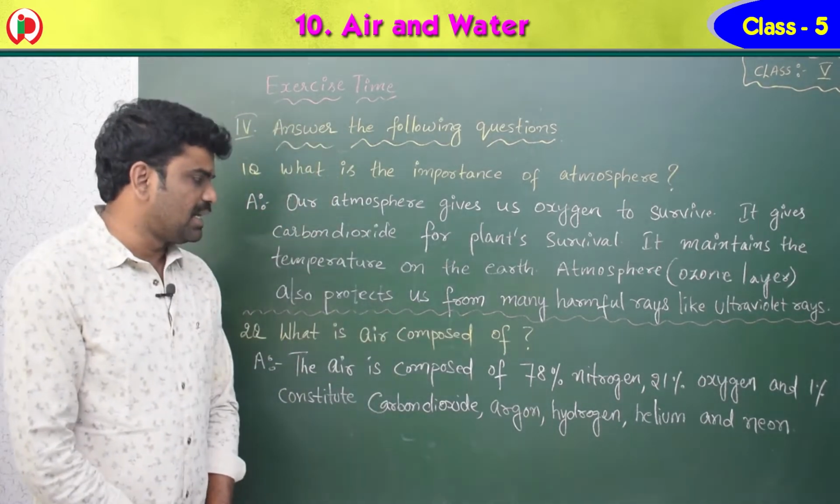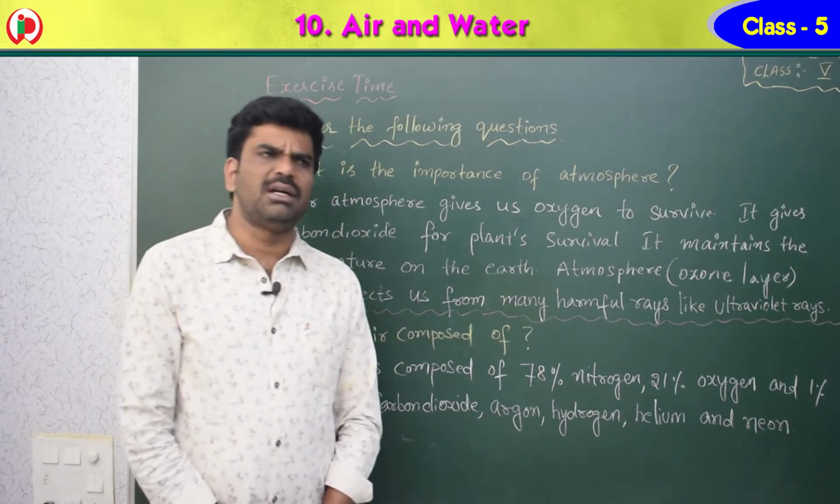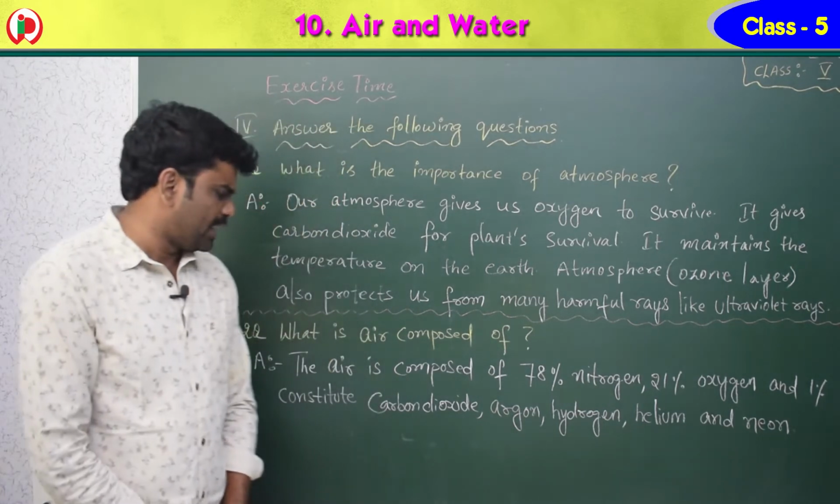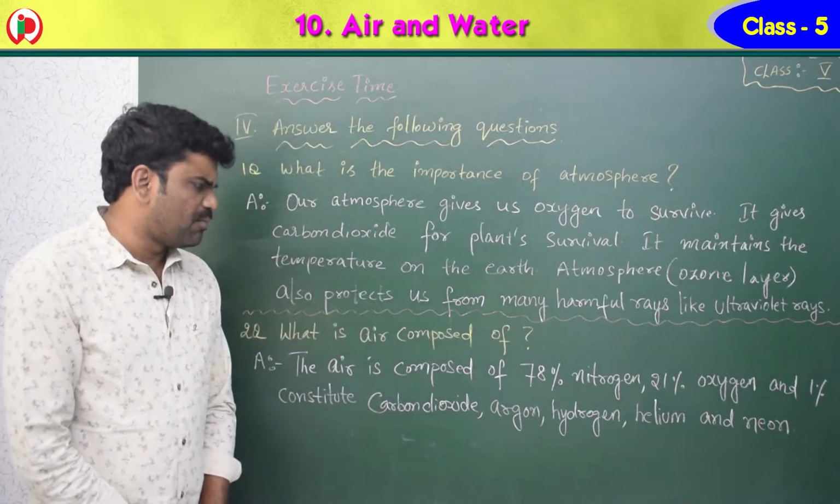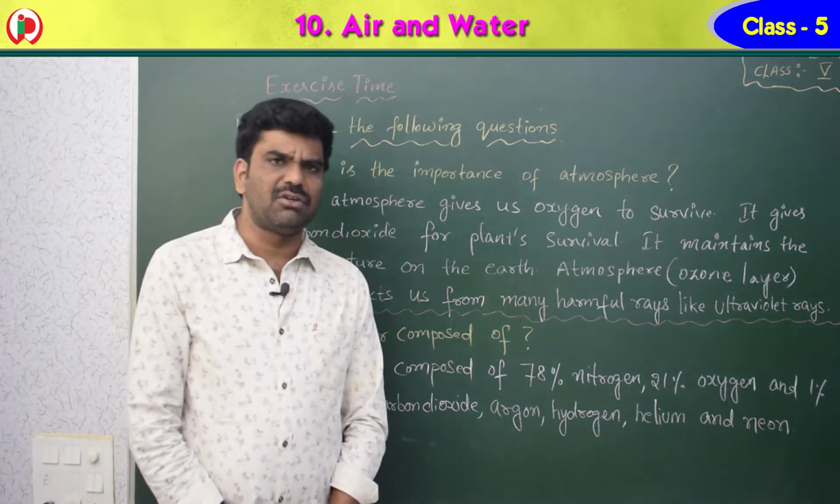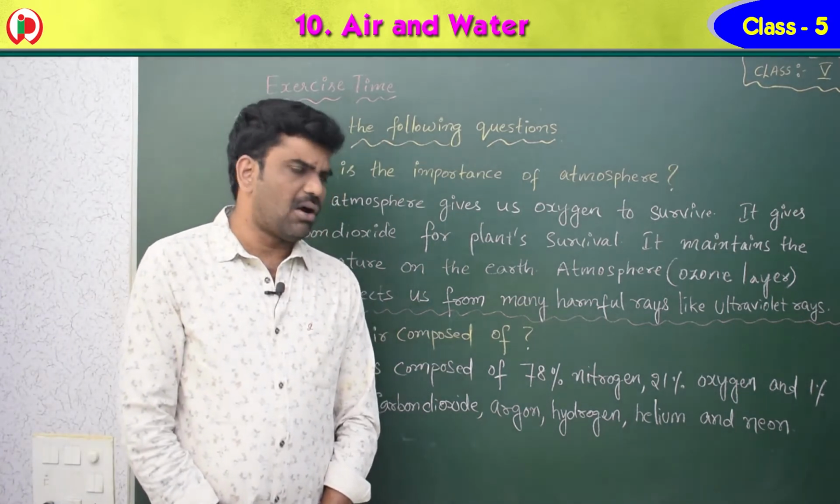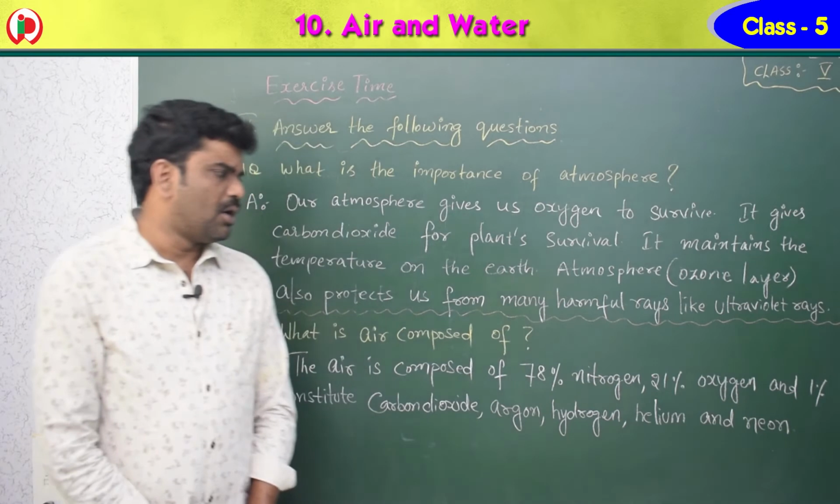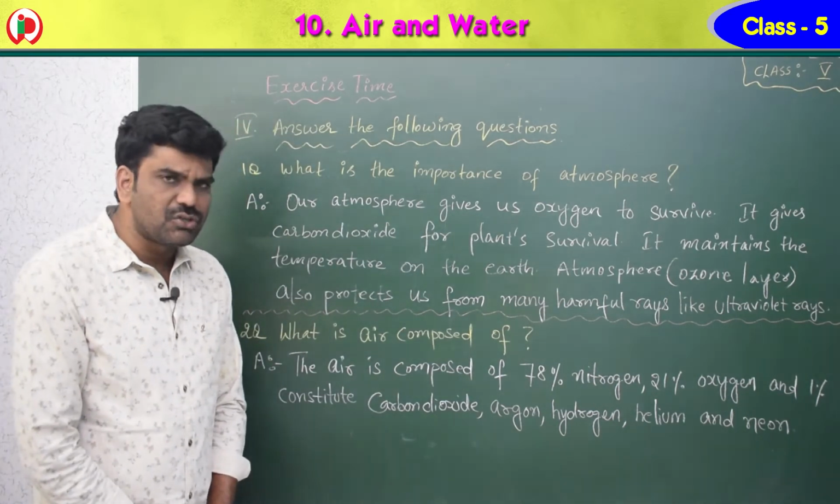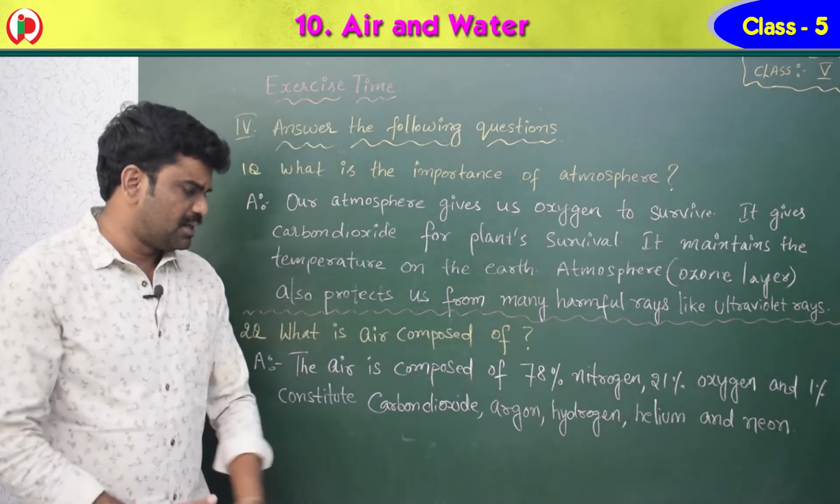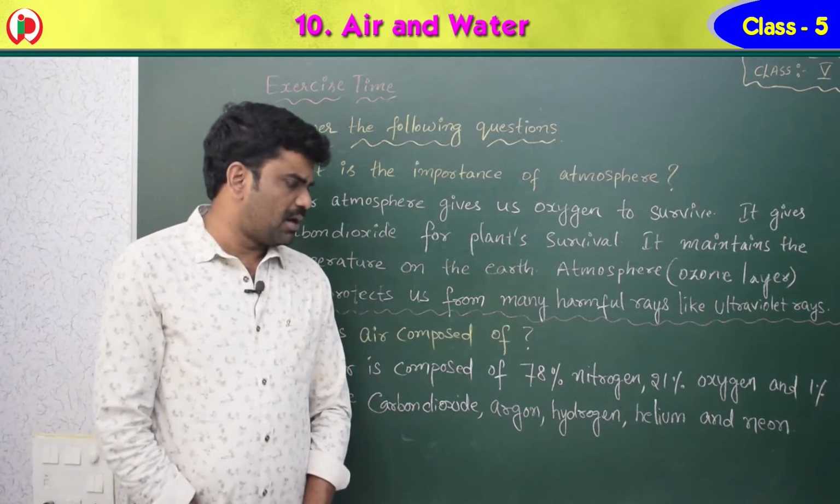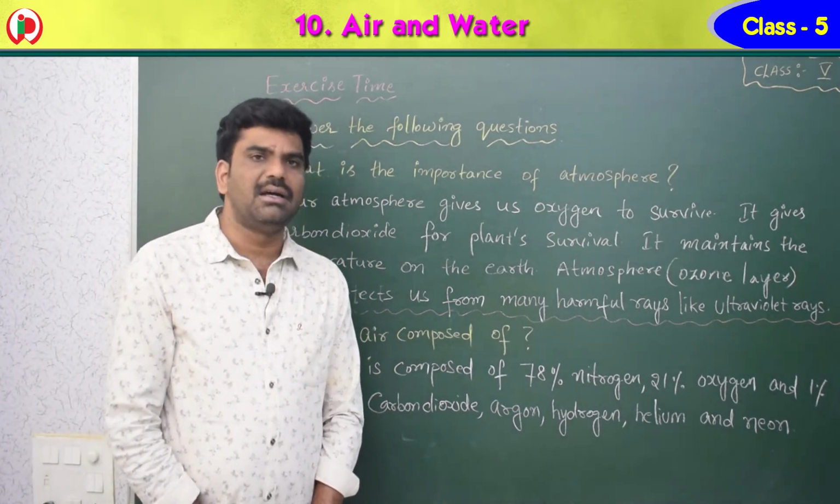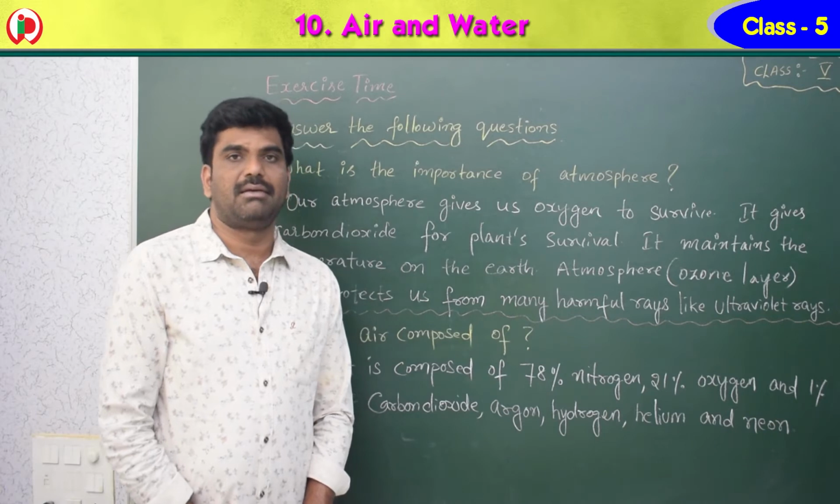Second question, what is air composed of? You know that air is a mixture. Okay, so the answer is air is composed of 78% nitrogen, 21% oxygen and 1% constituents, that means 1% is carbon dioxide, argon, hydrogen, helium and neon.